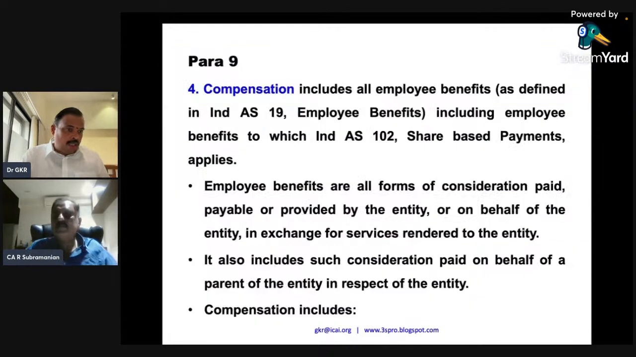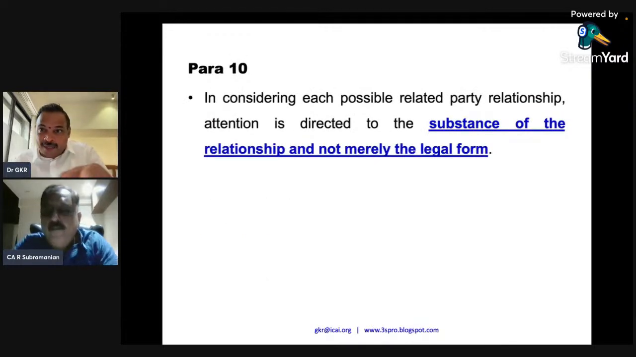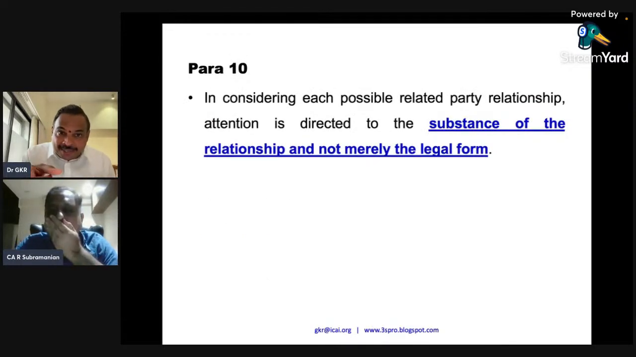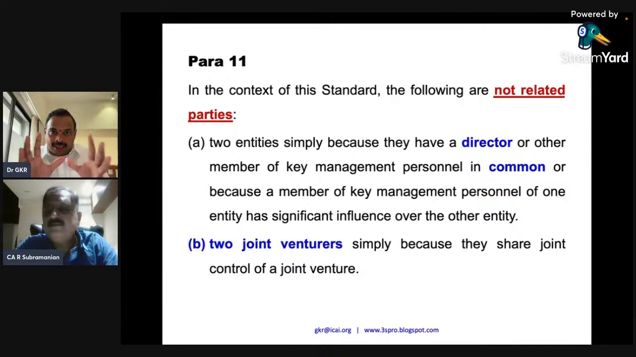I just want to share with you some interesting context. Please look at para 10. In considering the related party relationship, substance of the relationship is more important than legal form. Okay, substance is most important. So let me take you through some interesting situations here. For example, there are 2 companies which have common directors, company A Limited and B Limited. Both have a common director.